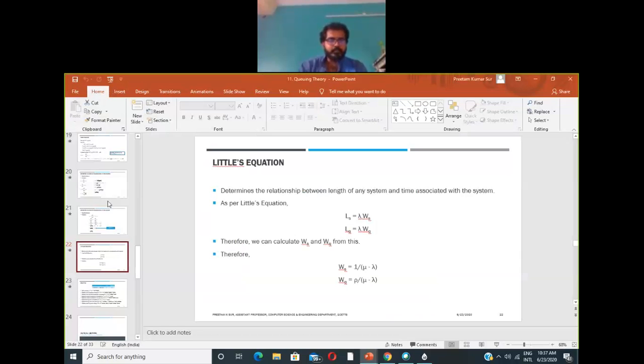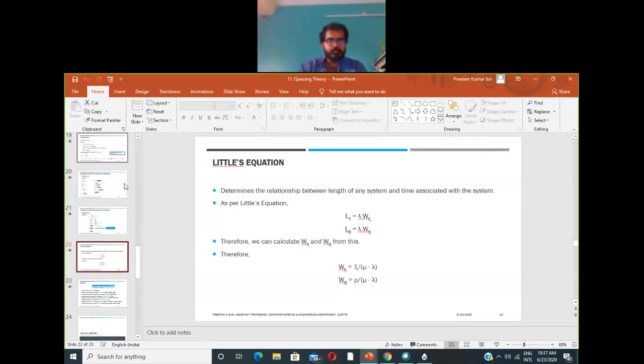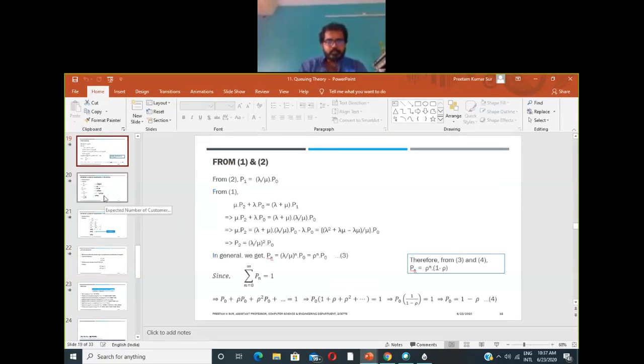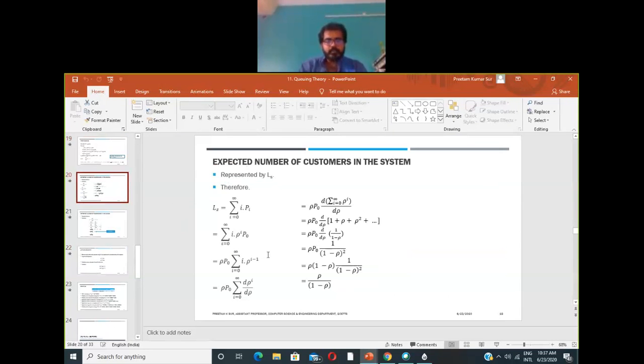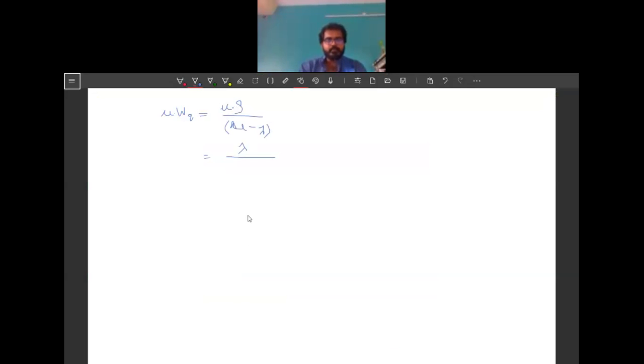I forgot the notation for your Ls. Ls was rho divided by 1 minus rho. So keep this rho over here, and just keep this mu in the denominator.